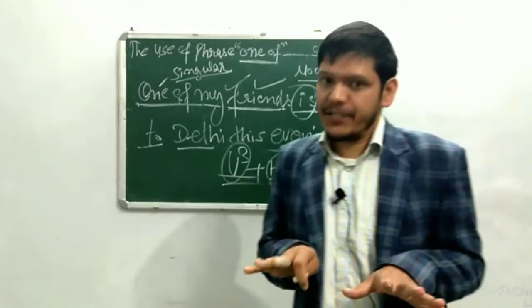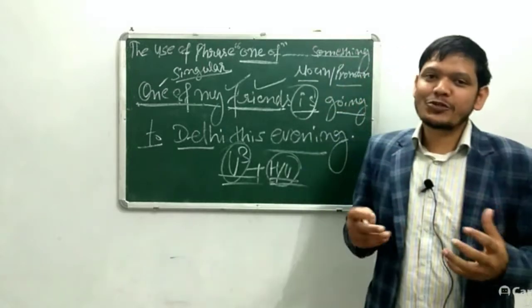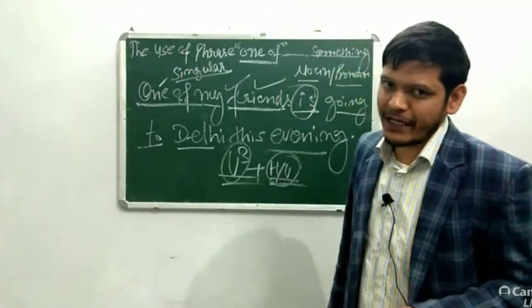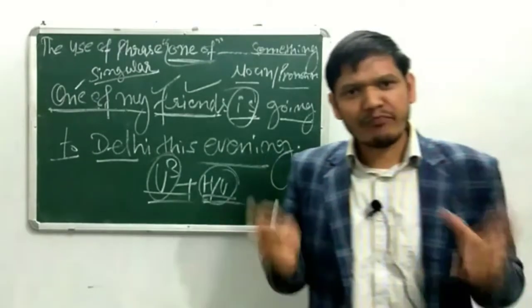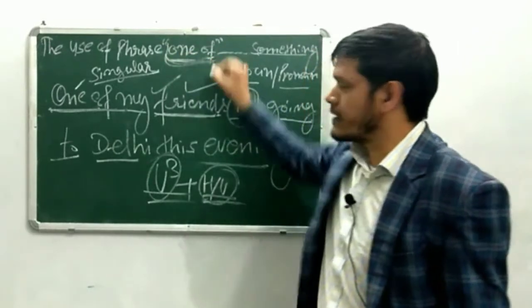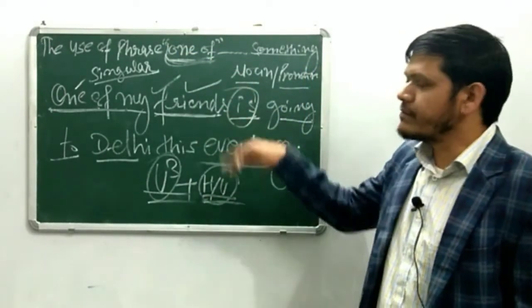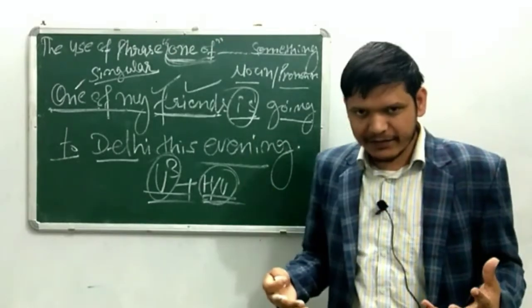I didn't see that. One of my students will be getting 100 marks this time. I'm confident because he studied well. So, dear English learner, make sure that whenever you use this phrase "one of," you practice it a lot, making sure that it will be used in singular form. It can only be improved by practicing.